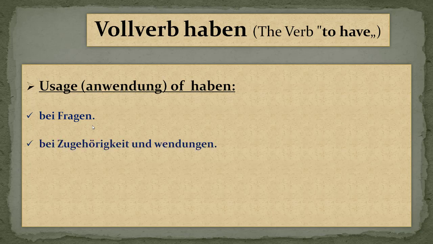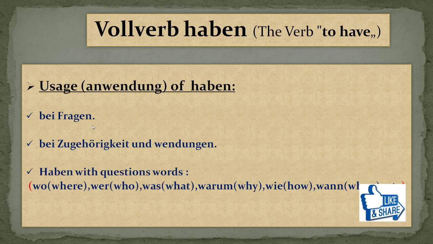Second, with Wendungen: if an object belongs to the subject, we can use haben, and also whenever you are expressing something. And the last way of using haben is with question words like wo, where; wer, who; was, what; warum, why; wie, how; wann, when; and many more.